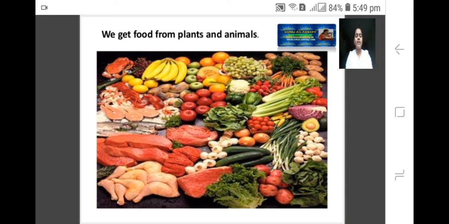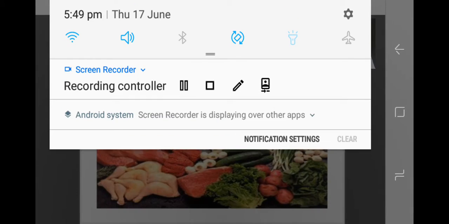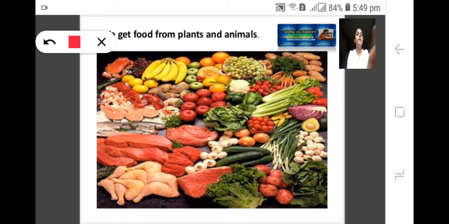And here you can see the food which we eat daily, that is obtained from plants as well as animals. For example, food which we obtain from plants: bananas, tomatoes, curry leaves, coriander, carrot, cabbage. These are some examples of food items which you are getting from plants.